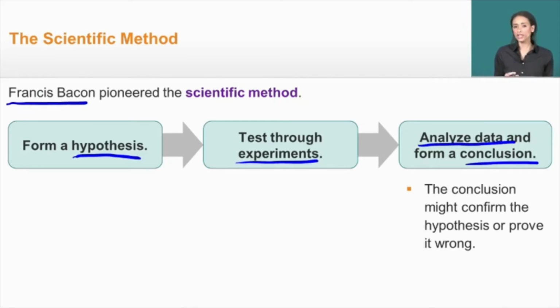Now, you're not always able to come up with a conclusion right away, and so you might have to either repeat the experiment with a different hypothesis, a different test model, or maybe your theory is proven wrong. Now, today we rely on the scientific method for all sorts of technology and devices and medicines that we use. So it does require very careful planning and research, but it's very important to the life we live today.